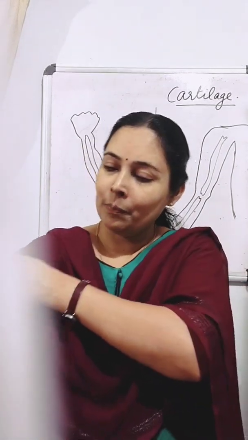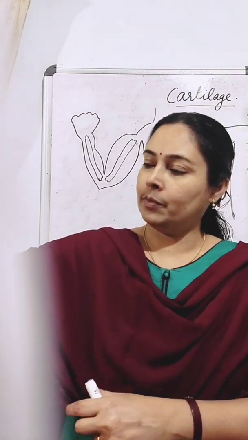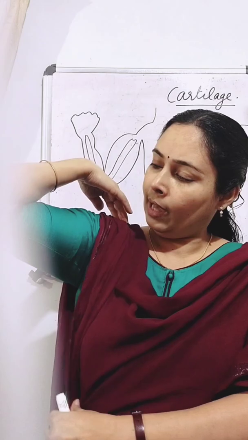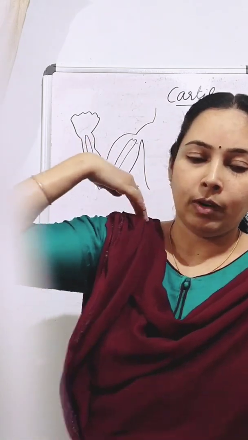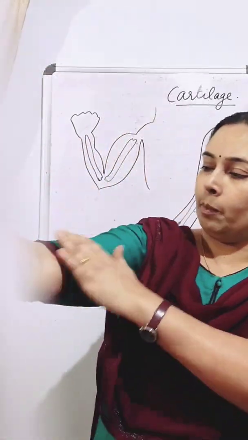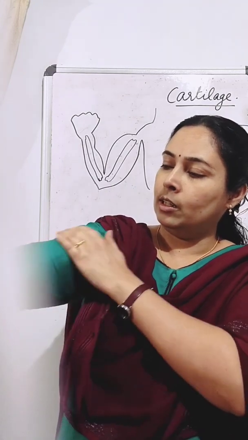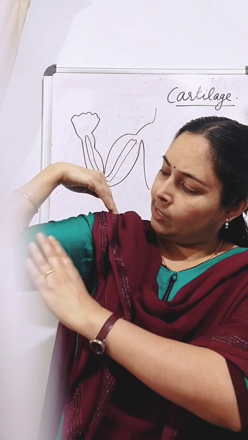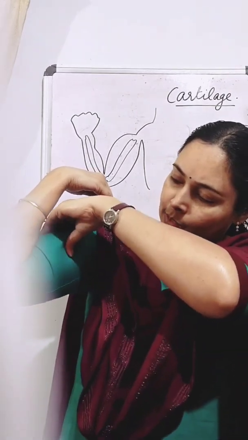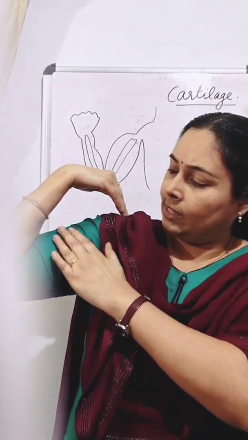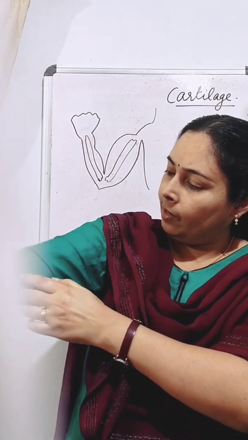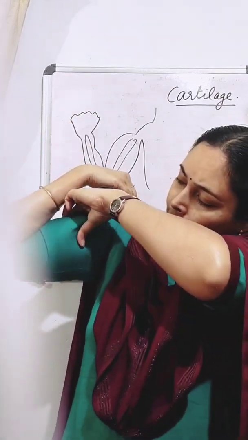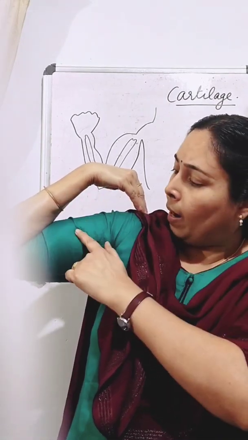So now look, I am bending my hand and touching my shoulder. When I bend my hand and touch the shoulder, what happens? What happened to this region? Look here. When I bend and touch the shoulder, you can see this region bulges. You can see the muscle. Here this is the muscle. So the muscle bulges when I bend my hand.